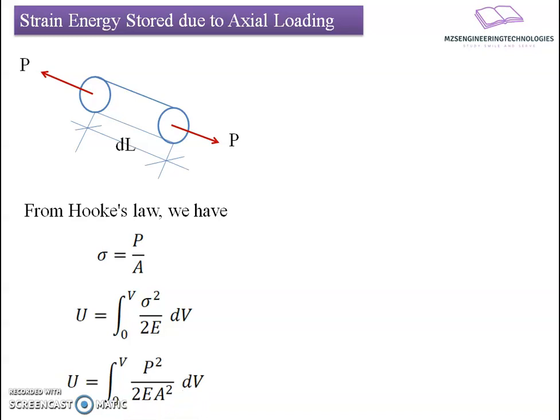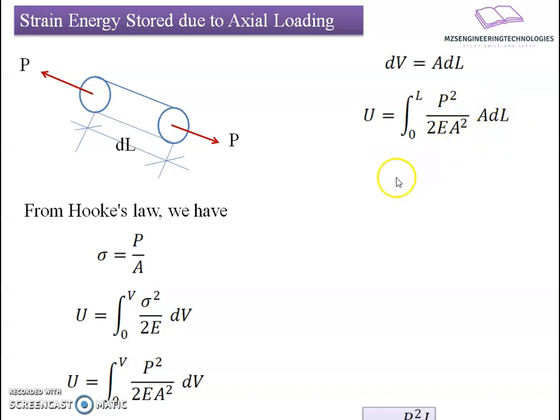After substituting this value in the strain energy relationship, we get U equals the integration from 0 to V of P square divided by 2E A square into dV. Now I will replace this volume with the relation dV equals A dl, the cross-sectional area of the member multiplied by the elemental length. Then the total strain energy possessed by this body will be equal to the integration from 0 to L of P square divided by 2E A square multiplied by A dl. One power of A gets cancelled here. What remains is U equals P square L upon 2AE. This is the extension of the strain energy formula with reference to axial loading.